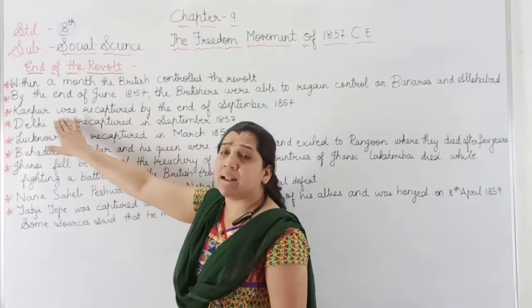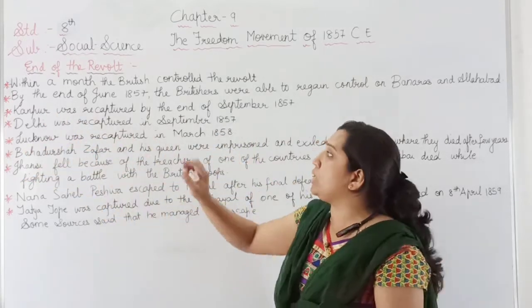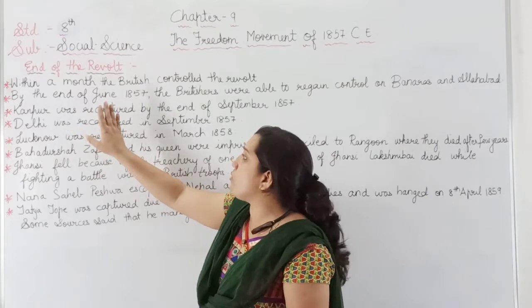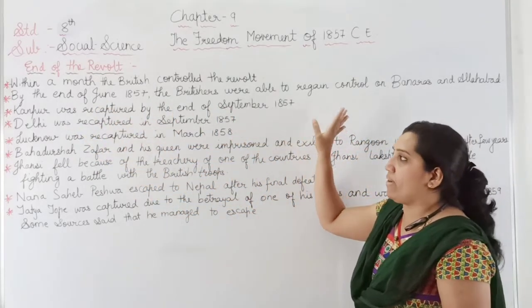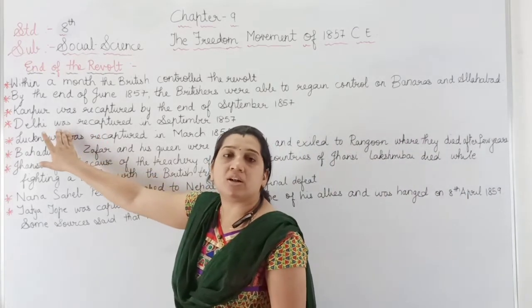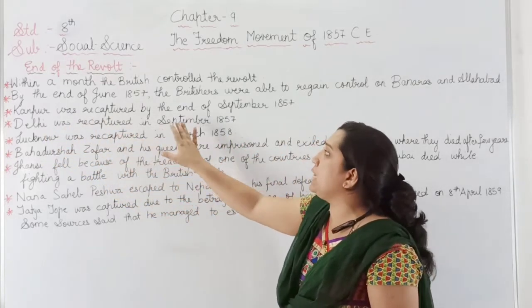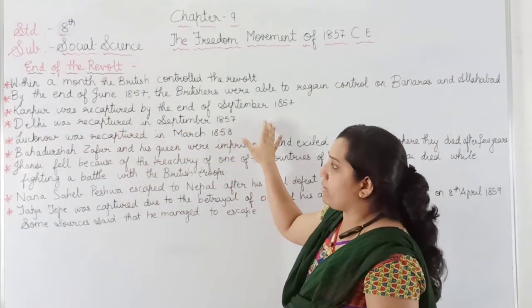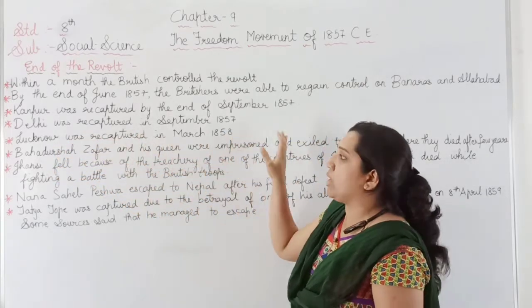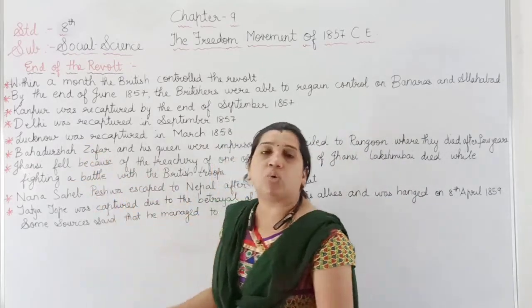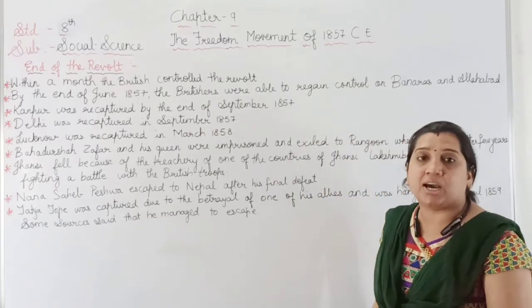Again, Nana Sahib Peshwa along with Tatya Tope, who had captured Kanpur, was again defeated by the end of September 1857. Delhi, which was being controlled by Bahadur Shah Zafar, was recaptured in September 1857. Lucknow was recaptured in March 1858. Now, Bahadur Shah Zafar, who was ruling in Delhi and who was one of the prominent leaders in the revolt